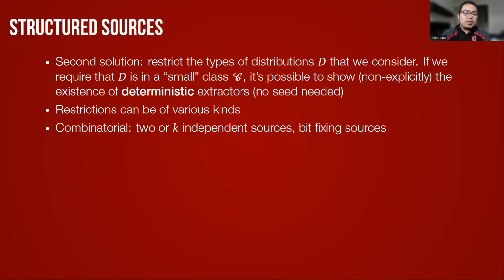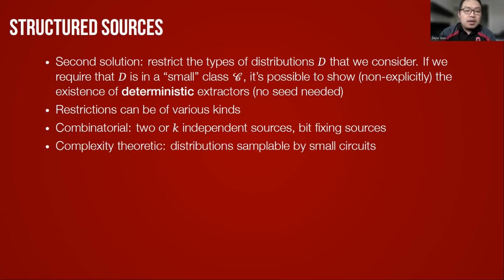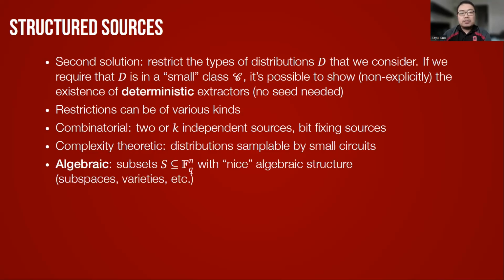For example, one could consider combinatorial restrictions, like we could assume the source to be a two-source, meaning that it has 2 parts that are independent from each other. Or it could be a k-source or k-independent source, or it could be a bit-fixing source, and so on. And one can also consider complexity theoretic restrictions, like assuming the distribution is samplable by a small circuit or other computational model.